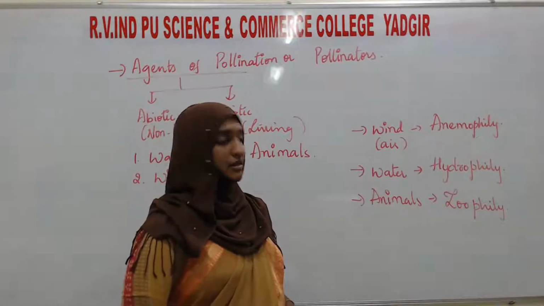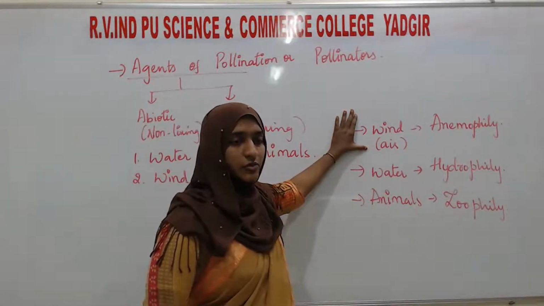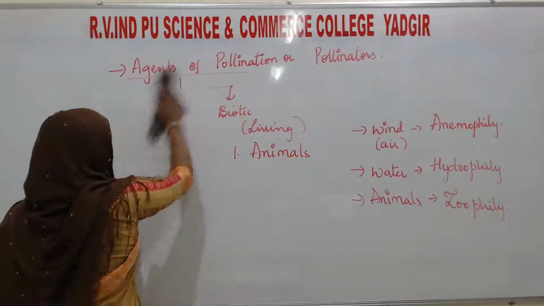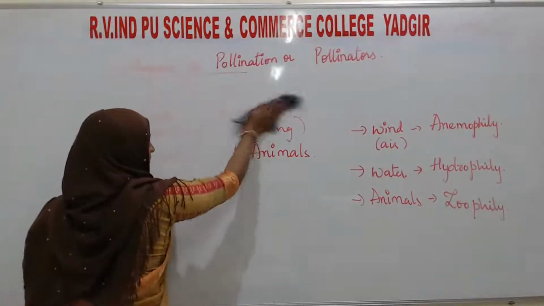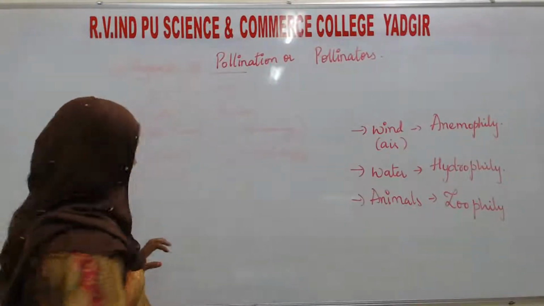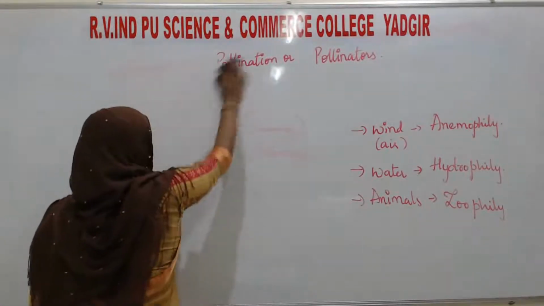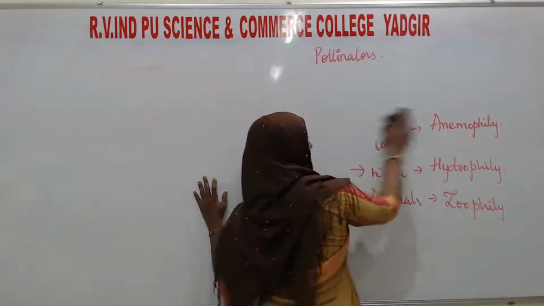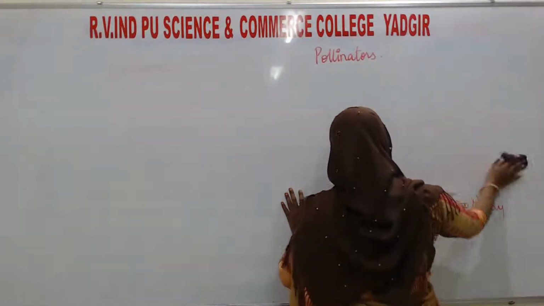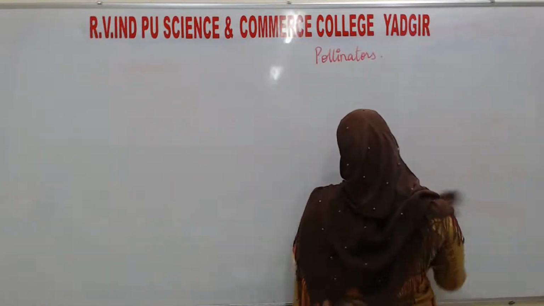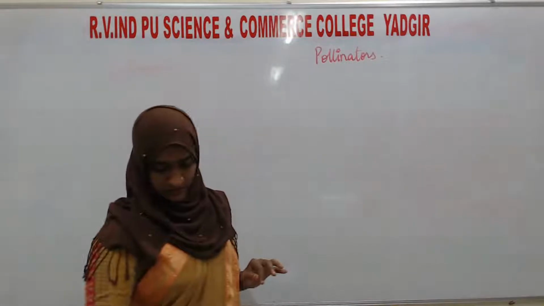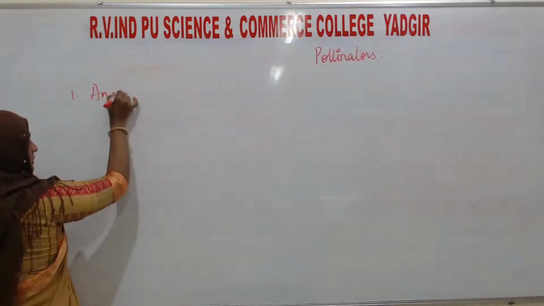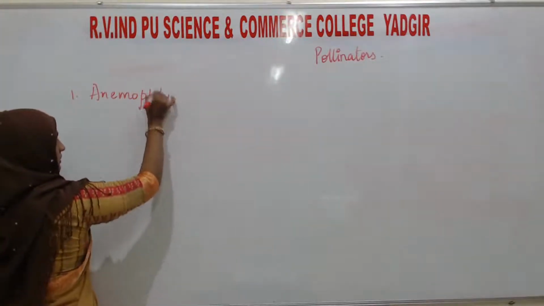So first we will see the first type of pollinating agent, that is anemophily. First one, anemophily.